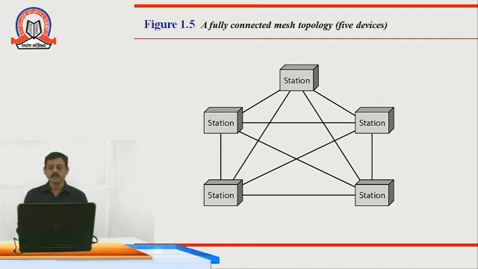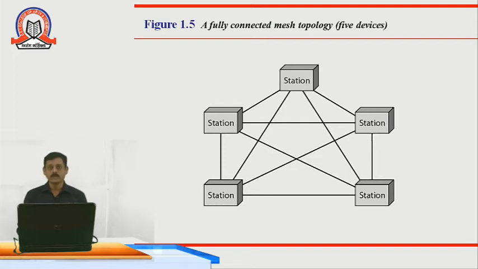If the link between two devices fails, the communication between these two devices will be affected, but the rest of the network will work properly.